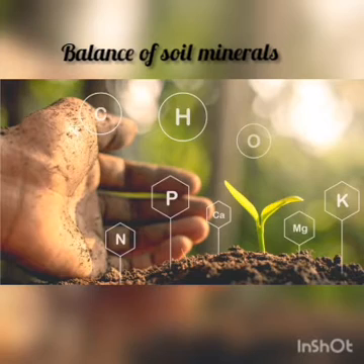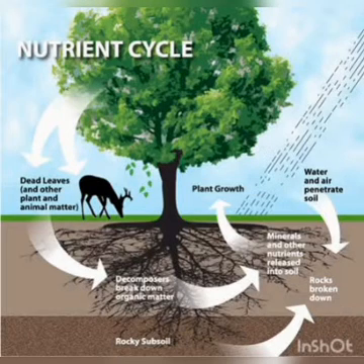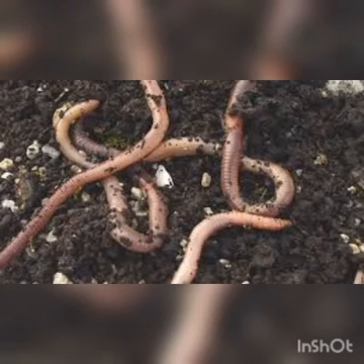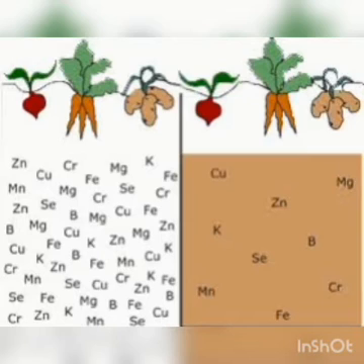Balance of soil minerals. When plants and animals die, microorganisms decompose them and return the minerals to the soil. So, without microorganisms and other decomposers like earthworms, the soil would run out of minerals used by plants.